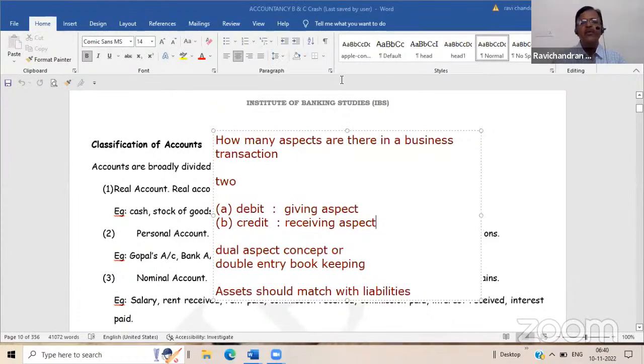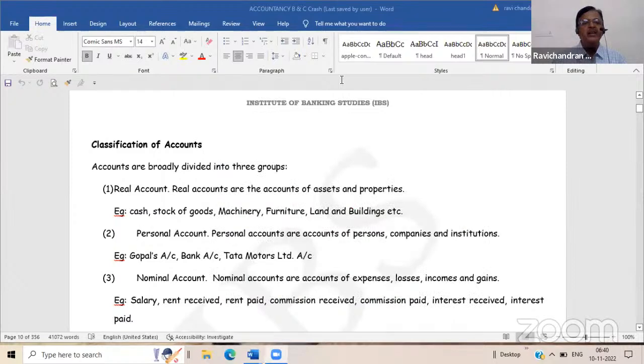Okay. Now we will move to the next stage. When you record any transaction in the books, you have to analyze the type of account. How many types of accounts are there? Three. First one, personal account. Second one, real account. Third, nominal account.